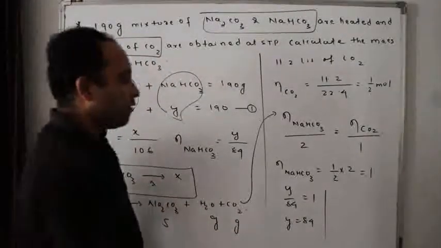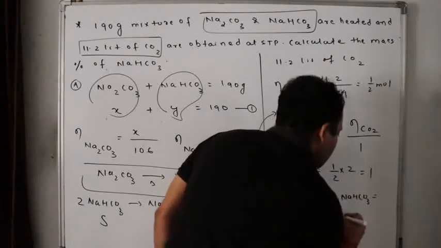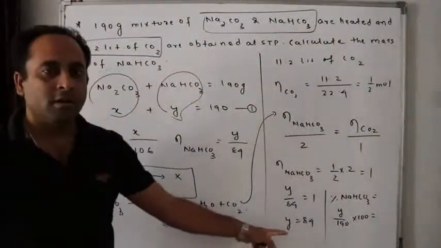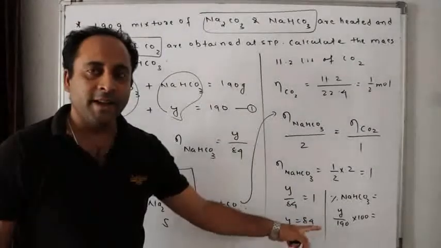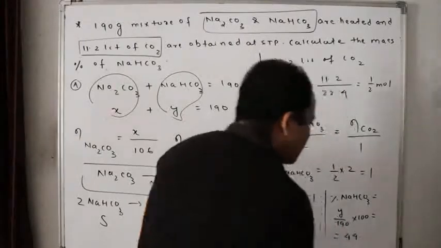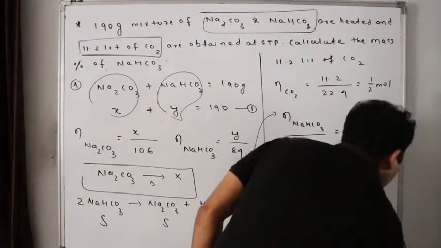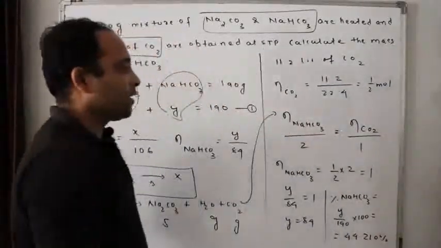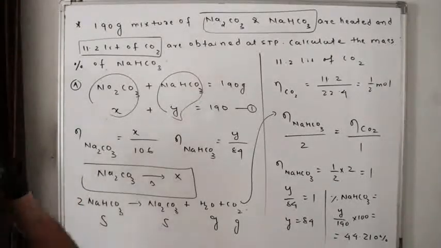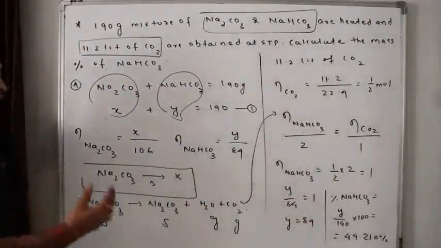Yes or no? Now the question is percentage of NaHCO3. Is it Y by 190 into 100? I got the value of Y, 84. So 84 by 190 into 100 will be equal to 44. If you calculate it, it will be exactly equal to 44.210%. Done? Clear? Easy? So the percentage of NaHCO3 is how much? 44.210%. If you want, I can tell again.